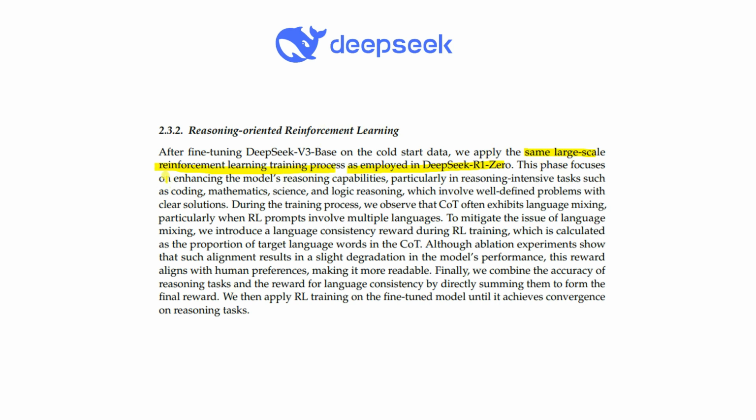This phase focuses on enhancing the model's reasoning capability, particularly in reasoning-intensive tasks such as coding, mathematics, science, and logic reasoning. Same thing as in the reasoning-oriented model, they are using here the proportion of target language in chain-of-thought prompting.